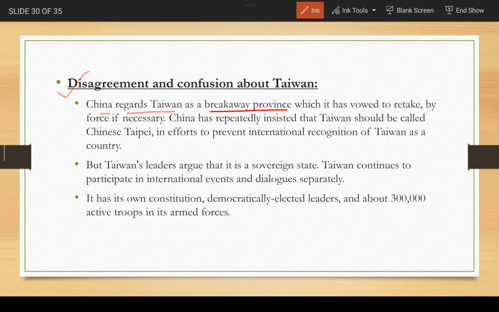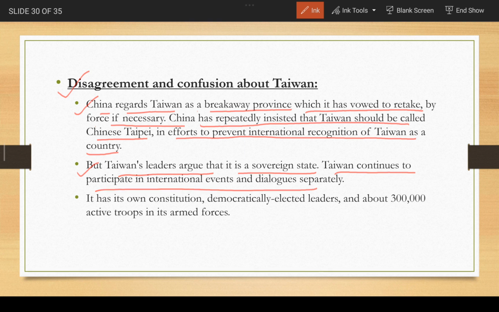China regards Taiwan as a breakaway province, which it has vowed to retake by force if necessary. China has repeatedly insisted that Taiwan should be called Chinese Taipei in efforts to prevent international recognition of Taiwan as a country. So these are the claims of China. But Taiwan's leaders argue that it is a sovereign state, and Taiwan continues to participate in international events and dialogues separately. It has its own constitution, democratically elected leaders, and about 3 lakh active troops in its armed forces. So Taiwan wants to be a separate country, but China wants to keep Taiwan as a part of it.